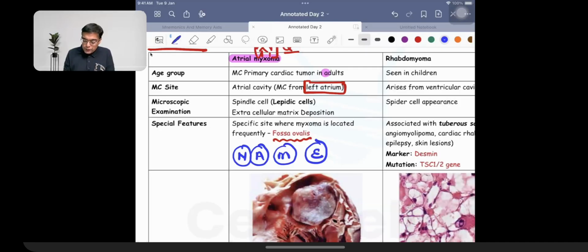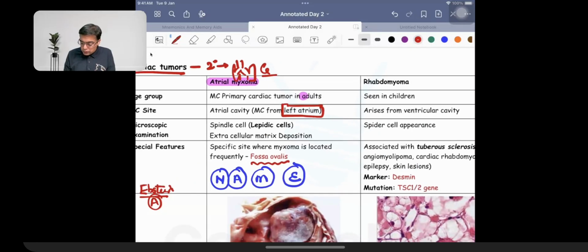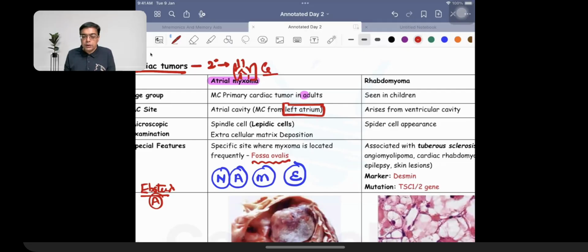Of course, what all of us are aware of is Ebstein's anomaly was given as an option. Ebstein's anomaly is going to be seen in case of babies who are born to mothers who have taken a drug like lithium. Right? When we are talking about rhabdomyoma, they are going to be seen in case of children. Children are going to be wonderful creatures sent by God because they are not going to be having any discrimination. So they are going to be arising in the ventricle.